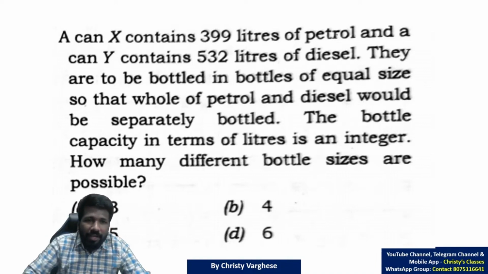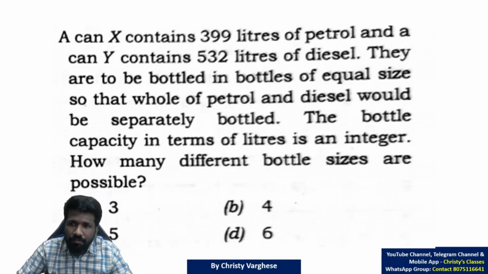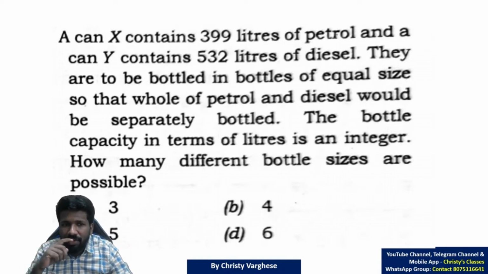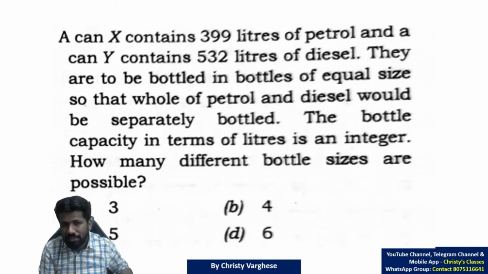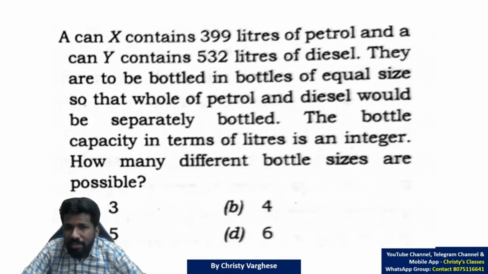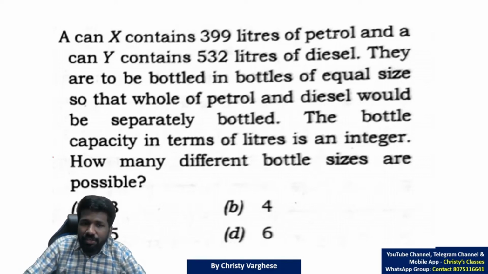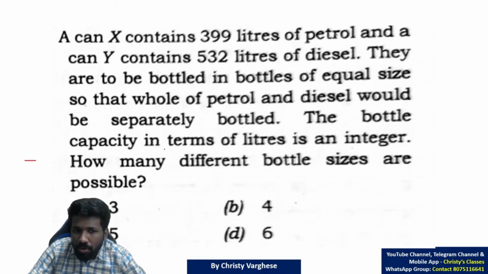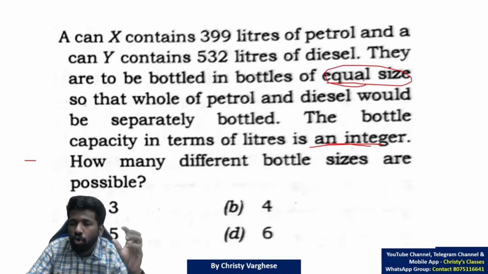Okay, so I'll explain. A can X contains 399 liters of petrol and Y contains 532 liters of diesel. They are to be bottled in bottles of equal size so that whole of petrol and diesel would be separately bottled. Whole of petrol and diesel would be separately bottled means the factors you need to find, the common factors of 399 and 532. Why common factors? Bottle capacity is an integer, that is why it should be a factor, it cannot be a fraction. And also equal size, that is why it should be the common factor.